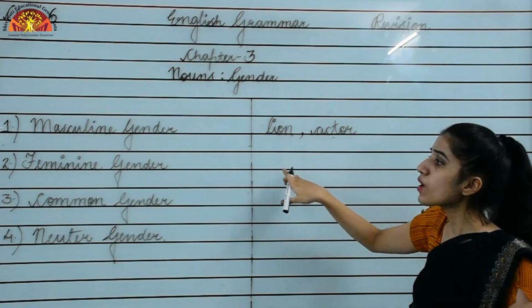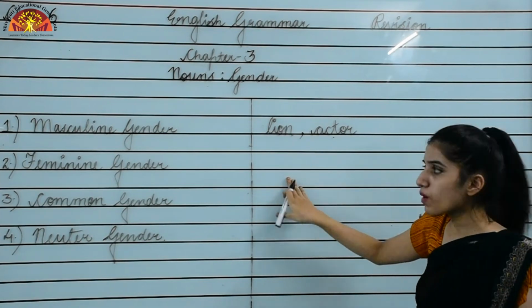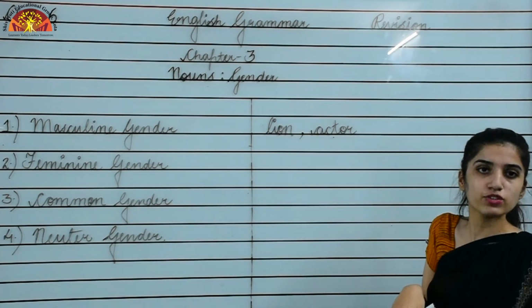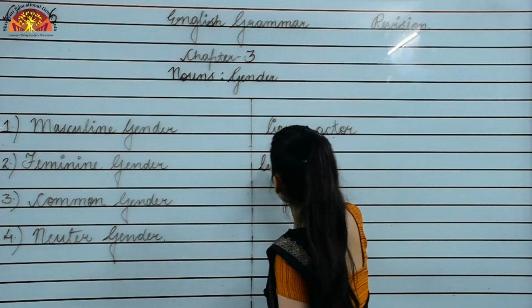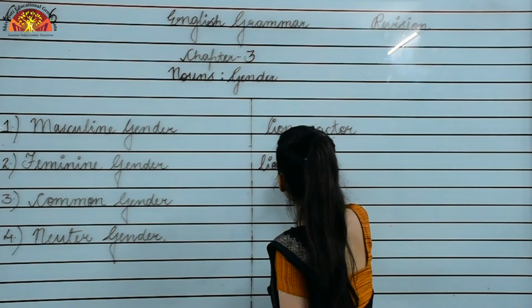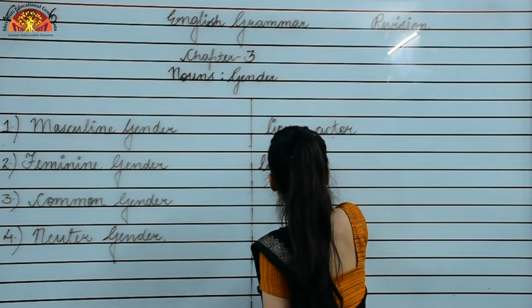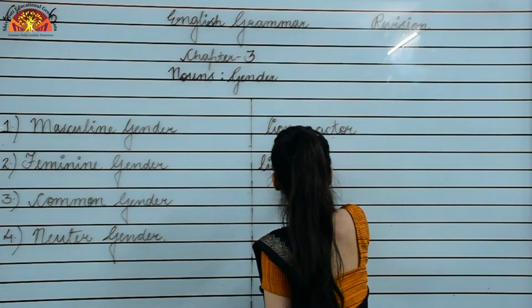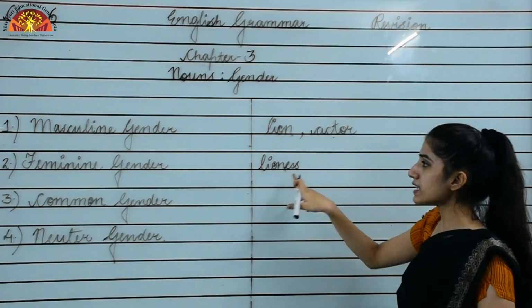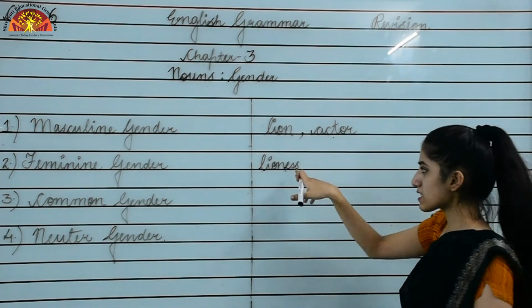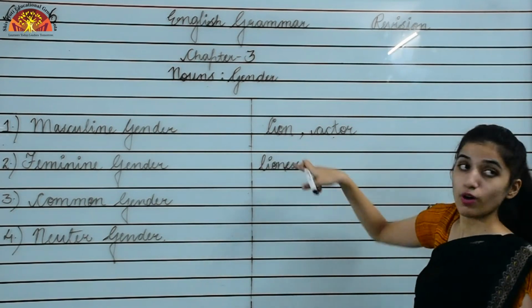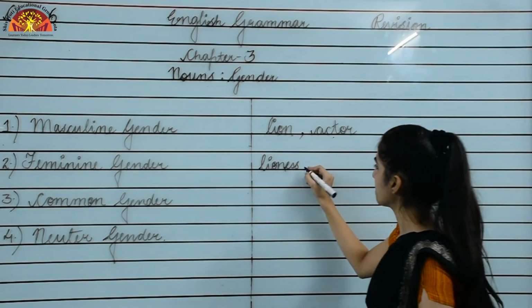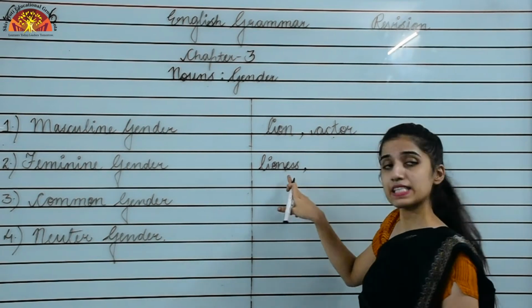Now let's convert into its feminine gender. What are the examples of feminine gender? We are going to see. Now the example is lioness. Okay, so lioness is representing a female. That is why this is the example of feminine gender and opposite of lion. Okay, opposite gender of lion is lioness.